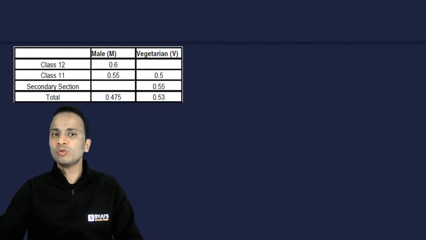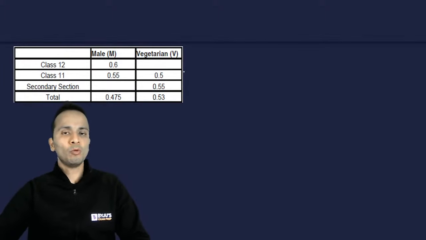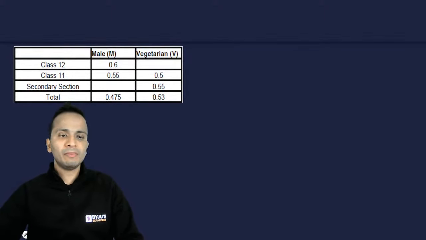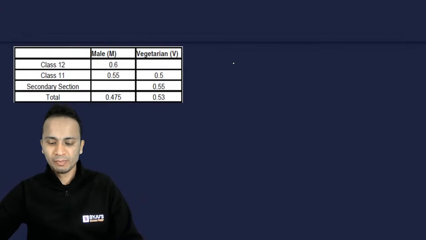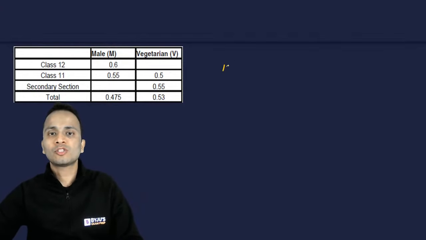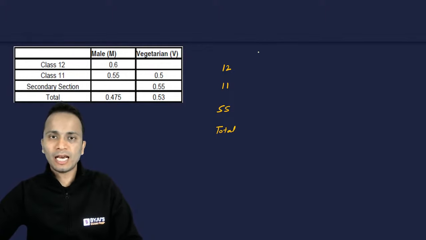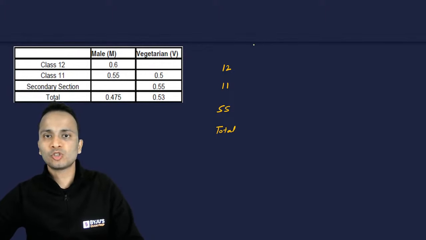So I'll move on to the next page and we'll open a blank slide and I'll form a table. So quickly, let me make a table out of it. So class 12, class 11, secondary section and total. All right. Now, first of all, I'll write the total number of students.